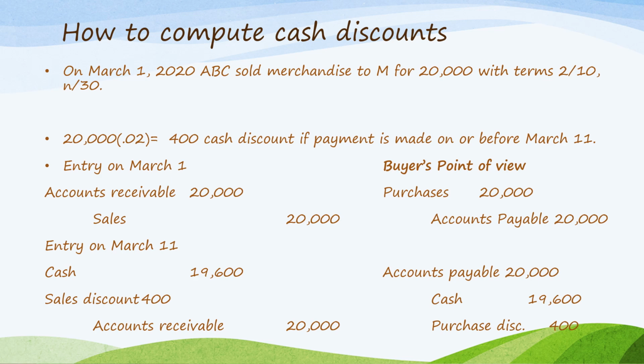In the event that the collection has been made after March 11, that means the cash discount is not taken. So the entry will be debit cash on the seller's point of view 20,000 and credit accounts receivable 20,000. On the viewpoint of the buyer, debit accounts payable 20,000 and credit cash 20,000.